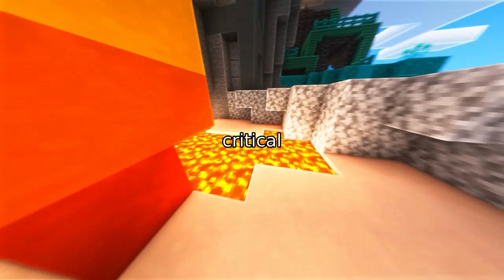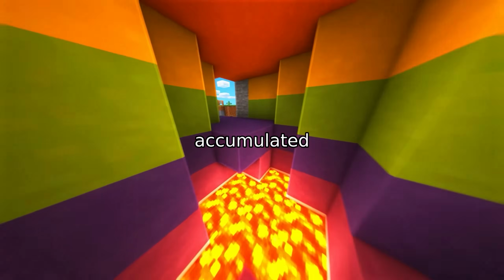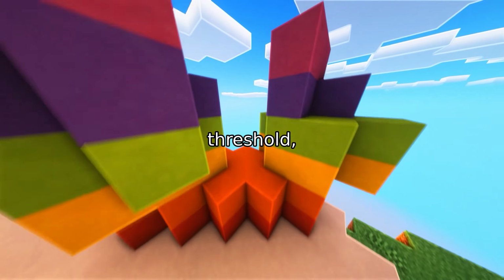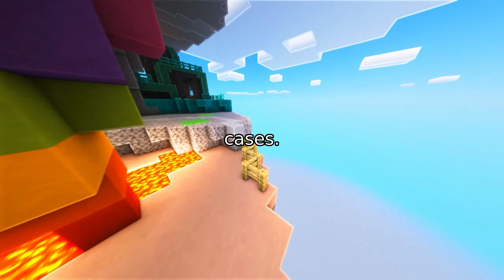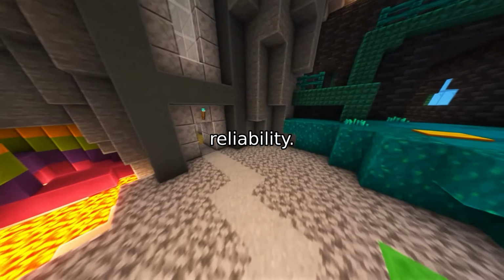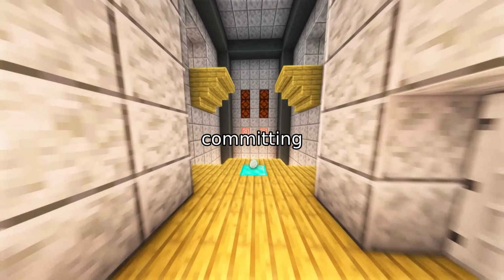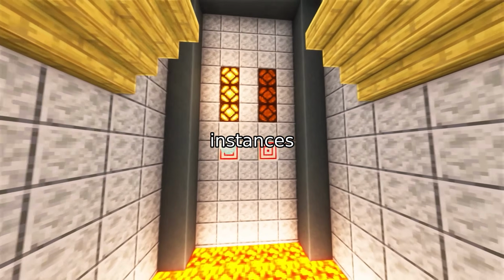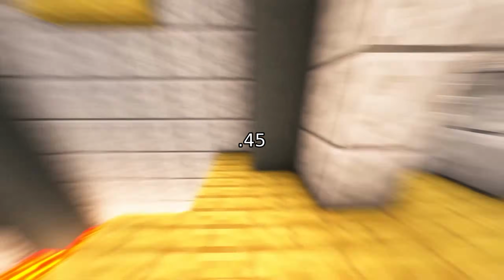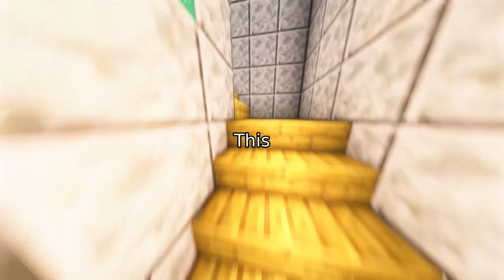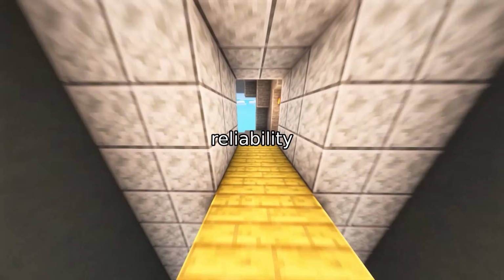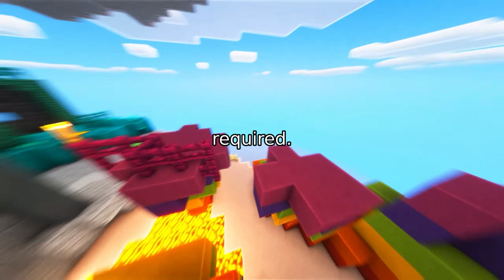Abstention also plays a critical role. By committing only when the accumulated log odds score clears a calibrated threshold, the harness can abstain on hard cases. This trades coverage for reliability. In simulations, committing only on the most confident 20% of instances drops the error rate from 0.45 to under 0.1. This is selective answering, and it's the cheapest reliability available when full coverage isn't required.